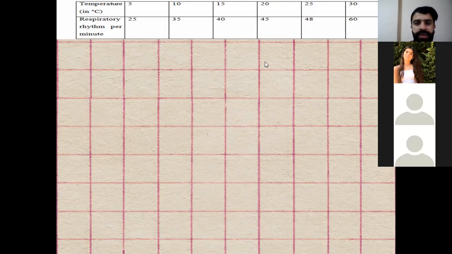Good morning. Okay, first of all, we have temperature and we have respiratory rhythm. Which one will be on the x-axis and which one will be on the y-axis? On the x-axis will be temperature. Excellent. And on the y-axis, it will be the respiratory rhythm. Very good. This is the first step, and this is the most important step.